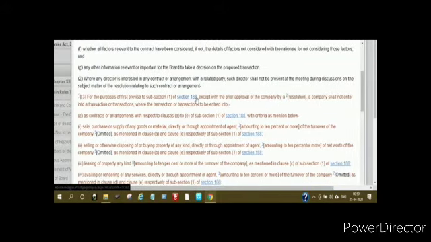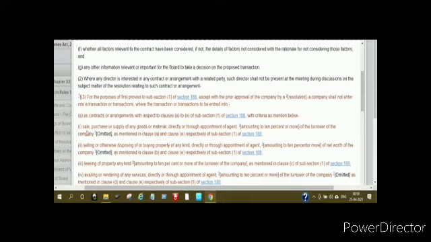Yeah. So as you can see, for the purpose of the first proviso to subsection 1 of section 188, except with the prior approval of the company by a resolution. When we say prior approval of the company, we are talking about shareholder approval. Earlier there was a requirement of special resolution; now after an amendment, only an ordinary resolution is required. A company shall not enter into a transaction or transactions where the transaction to be entered into meets these criteria. I just read out 1 and 2 for you.